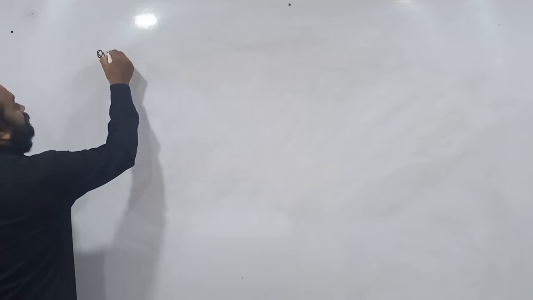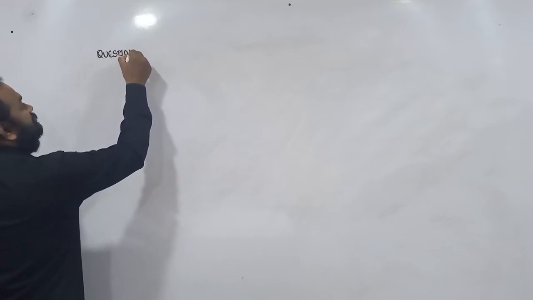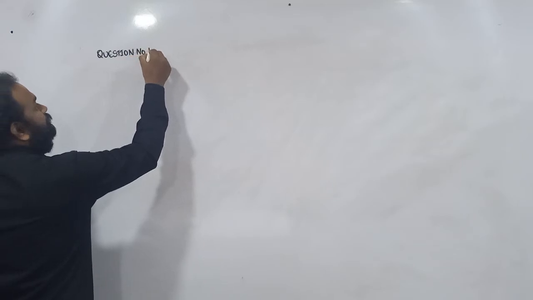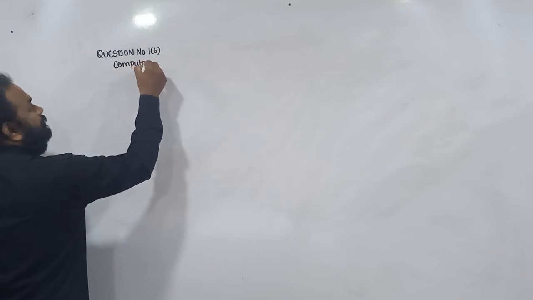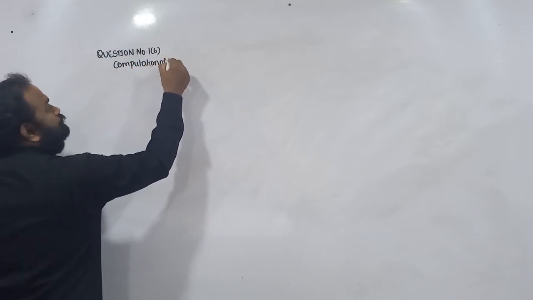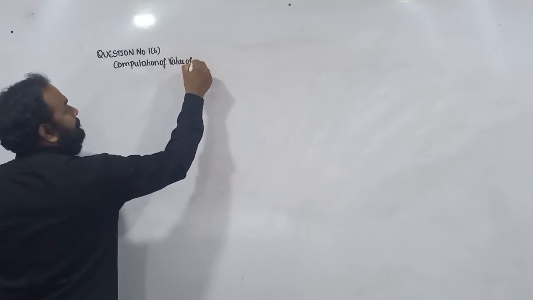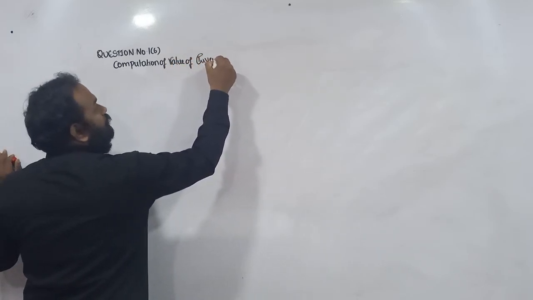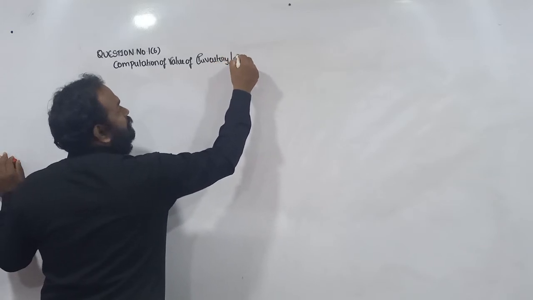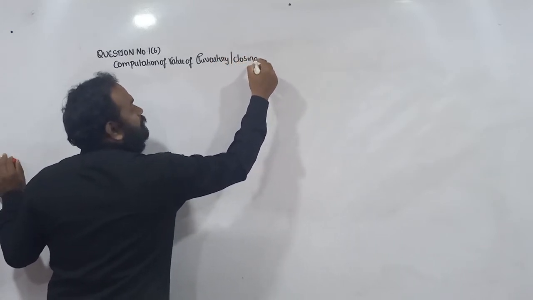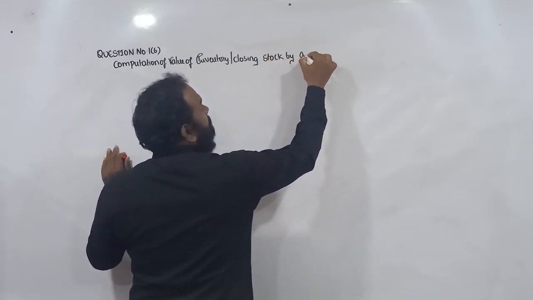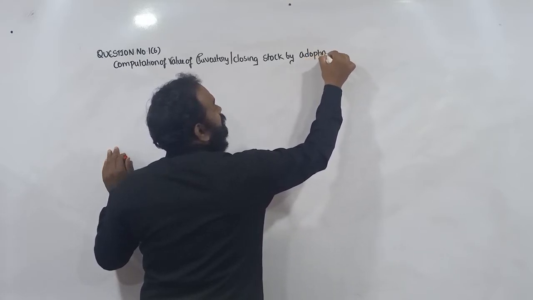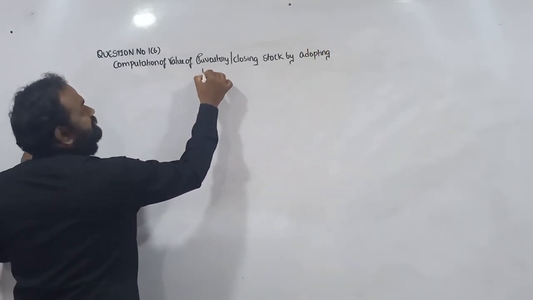So, solution to question number 1B. Computation of value of inventory, or closing stock, by adopting which method?